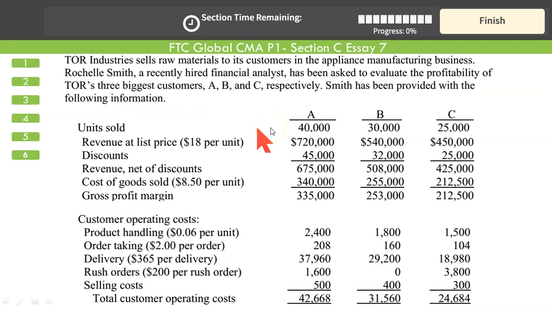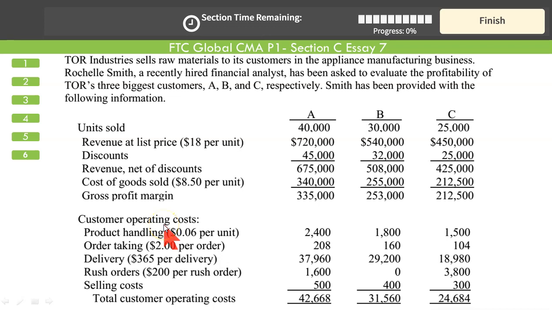Now, the determinant of profits could be from the cost side. It's totally your own judgment. You could give, for instance, that the discounts offered are lower per unit. Or maybe your total customer operating costs are lower compared to your competitors. Or you might discuss your product handling, order taking.